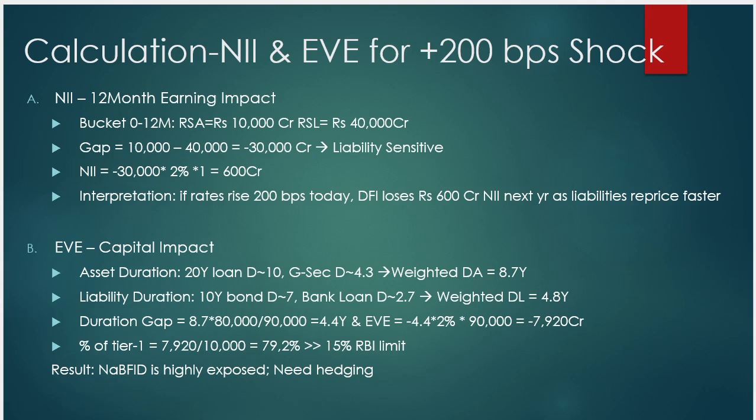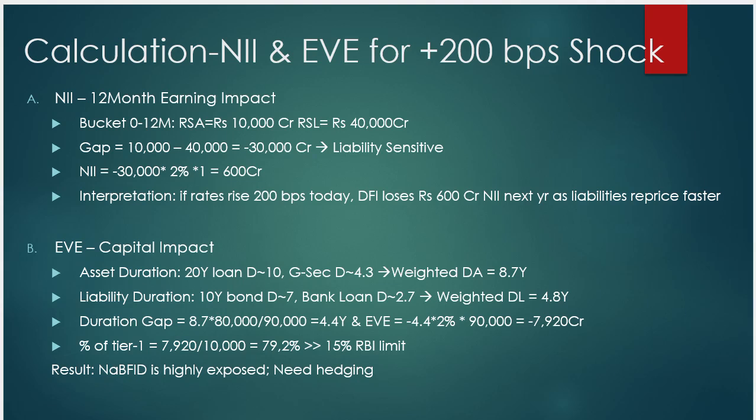Then the economic value of equity, where we are going to calculate the capital impact. So the asset duration: a 20-year loan, and a 10-year bond like a G-Sec at approximately 4.3 years, and the weighted duration of the assets is equal to 8.7 years. And the liability duration: the 10-year bond is approximately 7 years, and the bank loan is 10.7 years. So the weighted duration of the liabilities is 4.8 years.